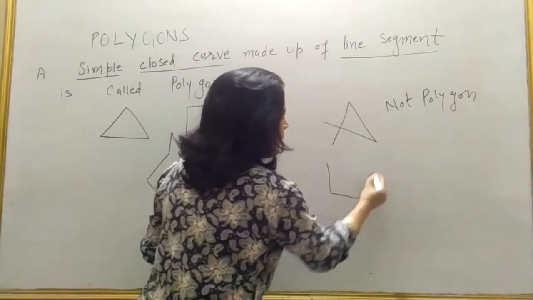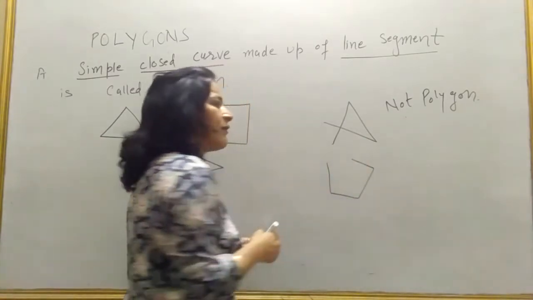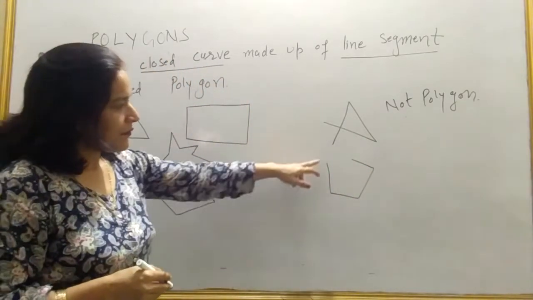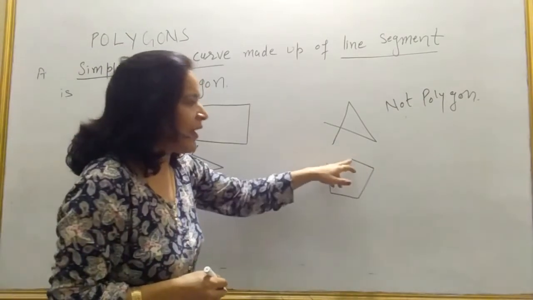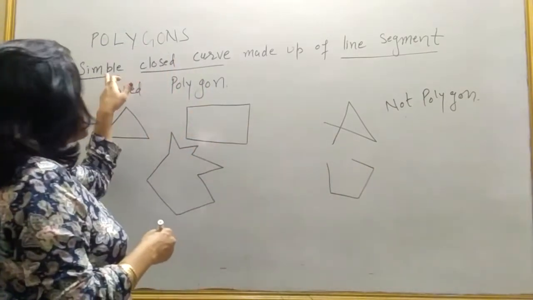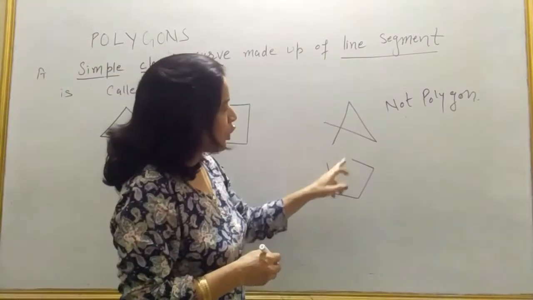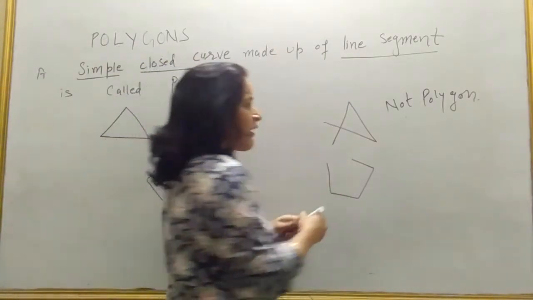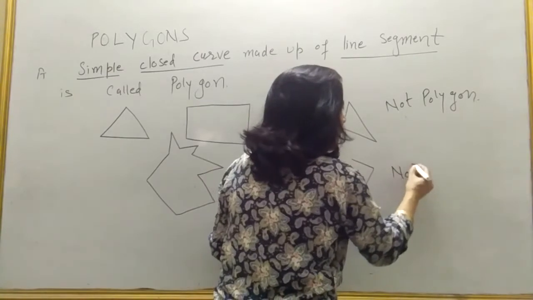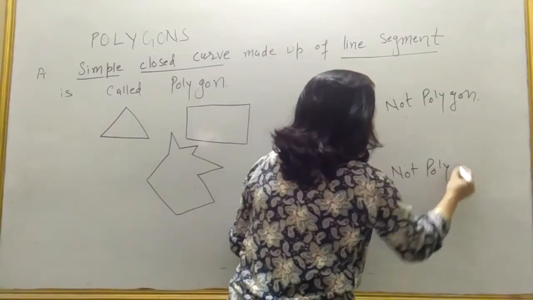This figure is made up of line segment and curve. Made up of line segment and it is curve. So two conditions, simple and made up of line segment, but not closed. Third condition not satisfying. So it is not polygon.